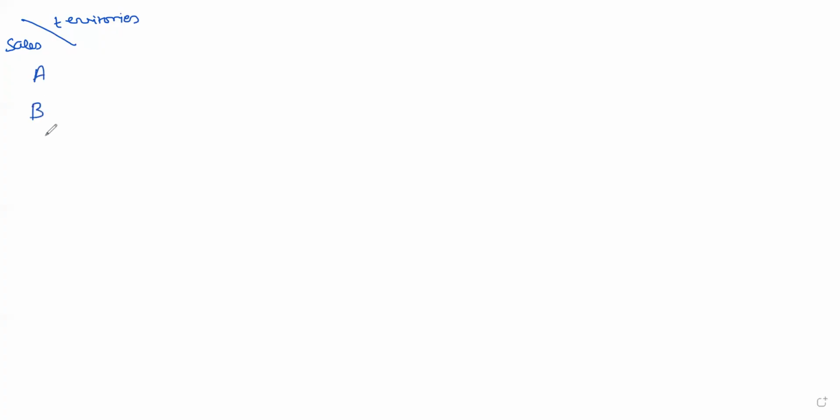So there are salesmen A, B, C, D, sorry, A, B, C, D आहे फक्त. And the territories are 1, 2, 3, 4, 5. And the data is given about the sales, and you have to maximize the sale.